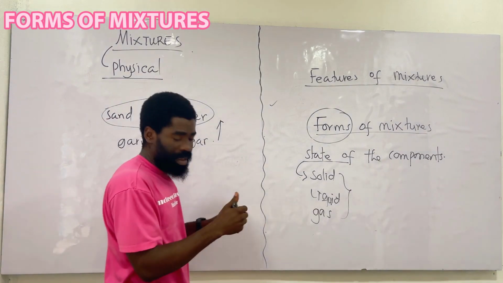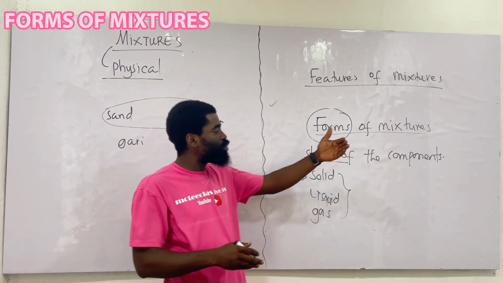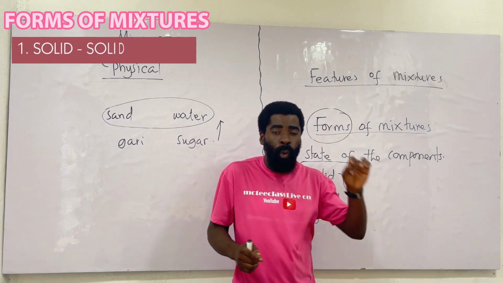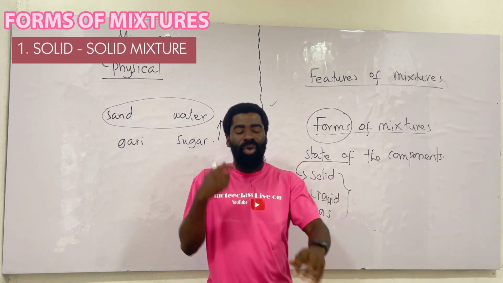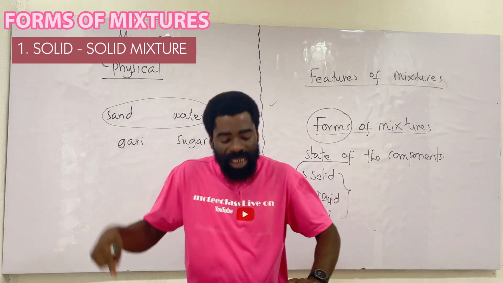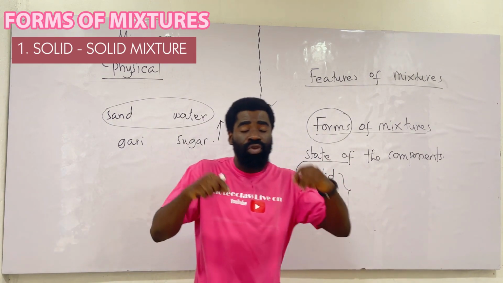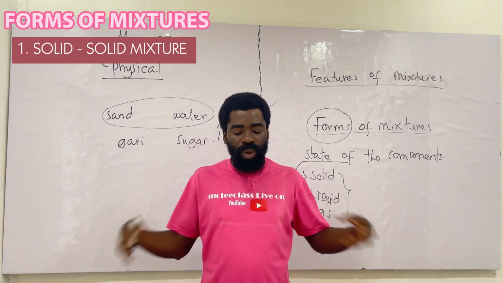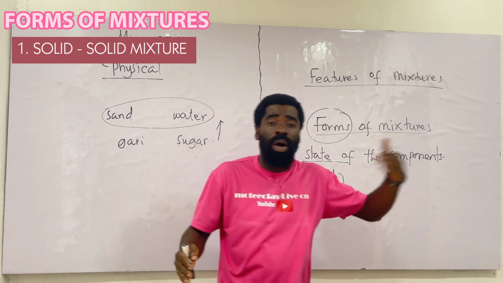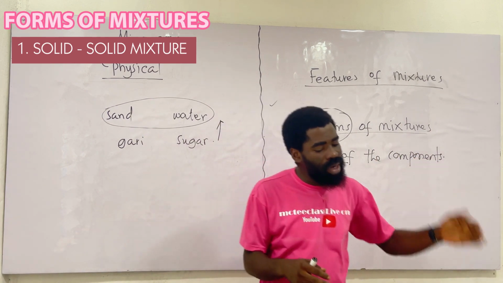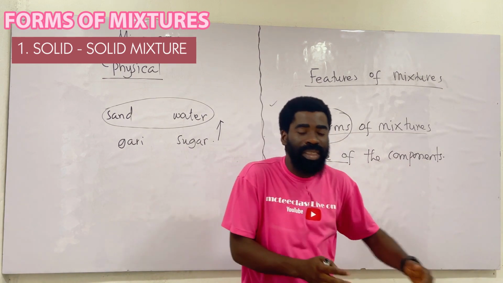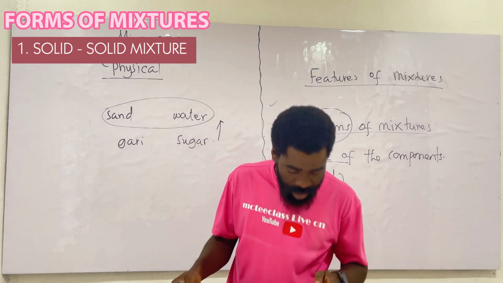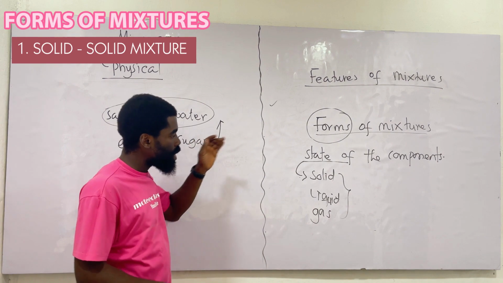So forms of mixture is so easy. How? When solid is mixed with solid, it becomes a solid mixture. So when we have what? A solid mixture. You don't also need to go and sit, from here you should understand. A solid mixture is a mixture that contains 2 or more solid components. The components that were mixed together are solids. Therefore, we call it a solid mixture. What if I have a solid liquid mixture? That means this mixture contains a solid and a liquid component. You get the point I'm making here? Good. So that will be the forms of mixture.